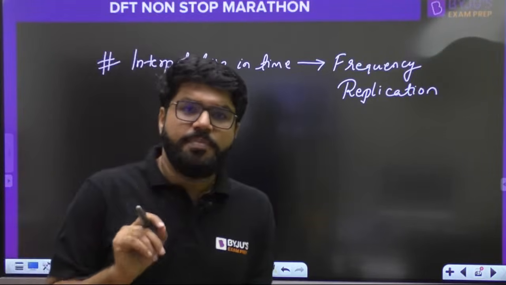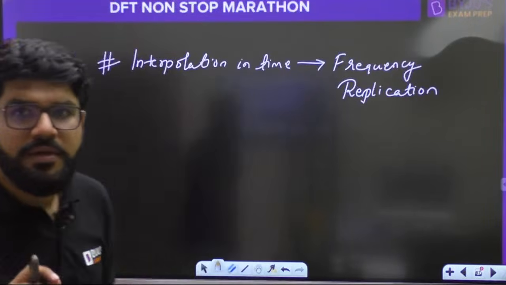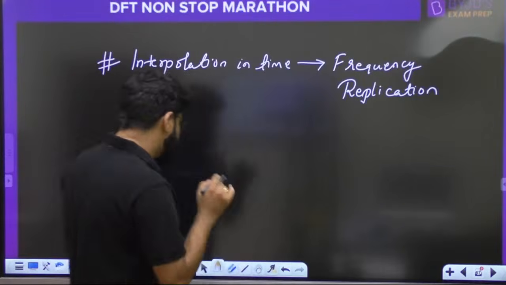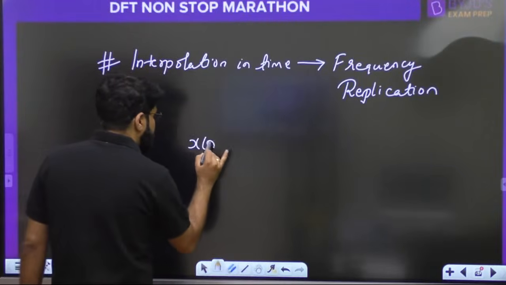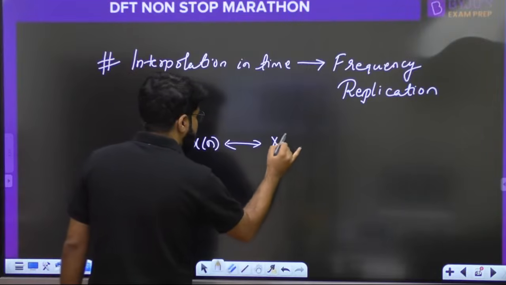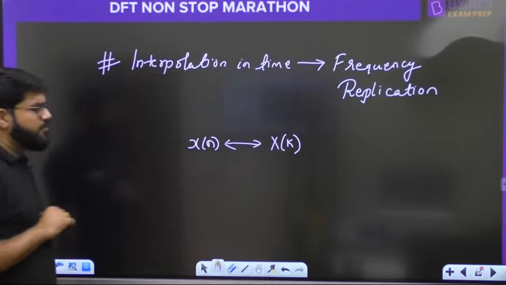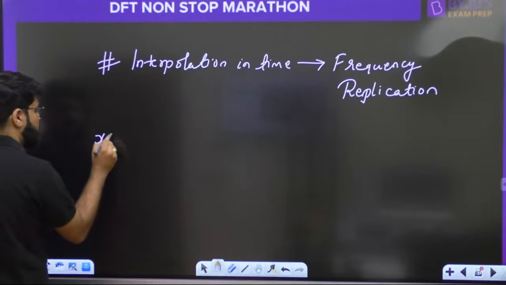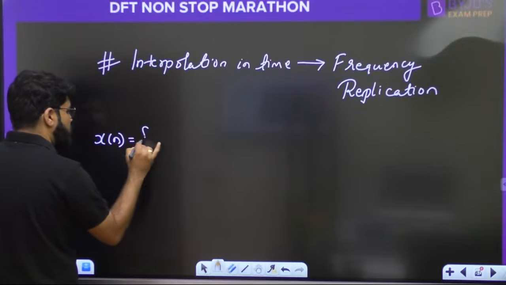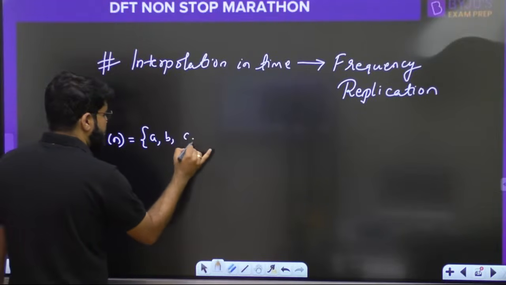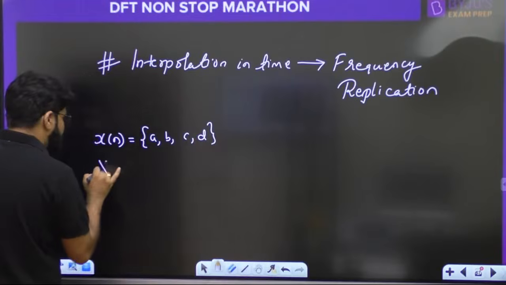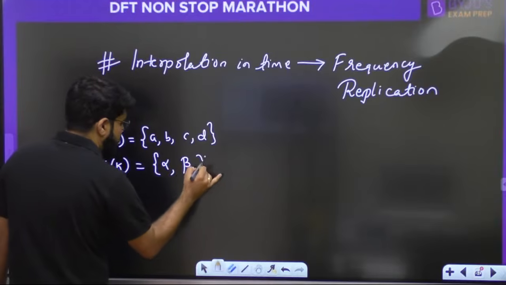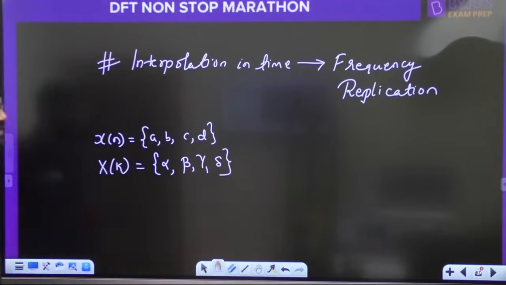इस पे 2-3 बार GATE पे question है indirectly on the same point, right? So now, what is this frequency replication? If x[n] has the DFT X[k], I'll explain you like this. Suppose, forget the previous question. Let's come back to a new point first. Suppose x[n] is a, b, c, d, right? And its DFT X[k] is alpha, beta, gamma, delta. Suppose that is what is x[n] and X[k].